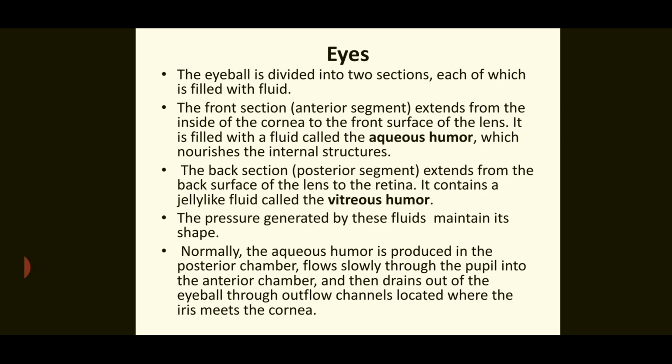Normally, the aqueous humor is produced in the posterior chamber, flows slowly through the pupil into the anterior chamber, and then drains out of the eyeball through outflow channels located where the iris meets the cornea.